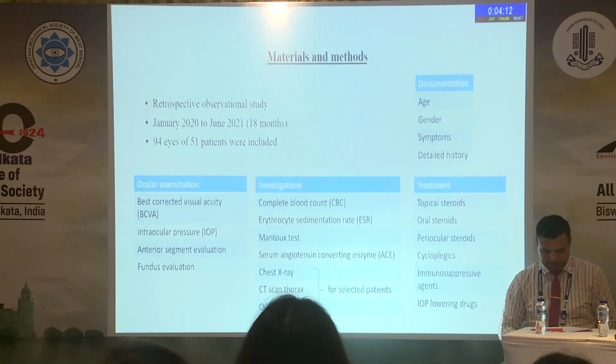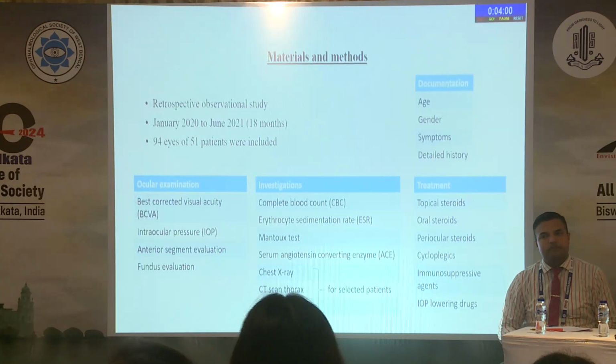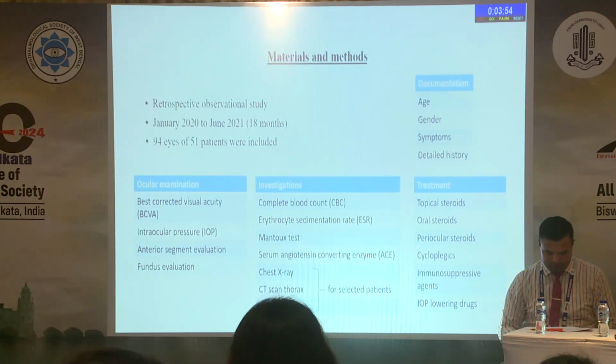We documented the age, gender, symptoms, and a detailed history regarding the onset and progression of the disease. The best corrected visual acuity was measured using a Snellen's 3-meter chart, and we also examined the anterior segment and fundus and noted the intraocular pressure. These were the investigations we did for our patients, and the treatment modalities mainly included corticosteroids, immunosuppressive drugs, cycloplegic agents,